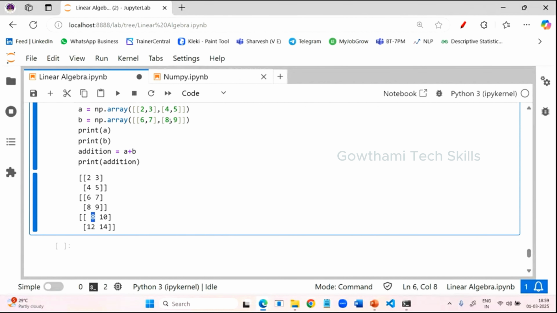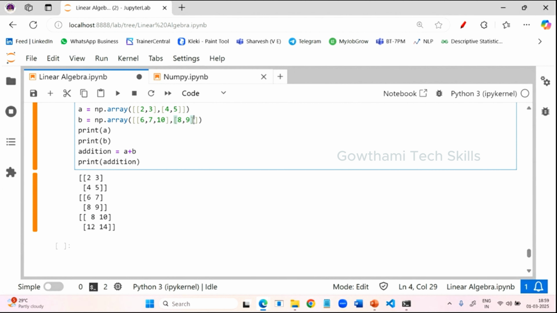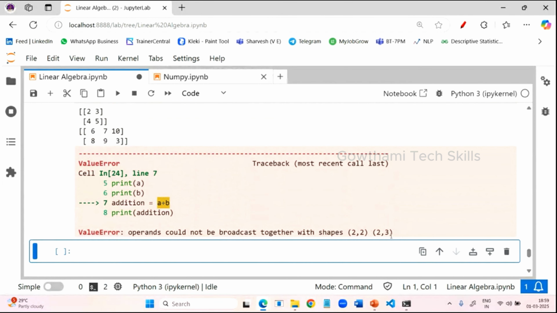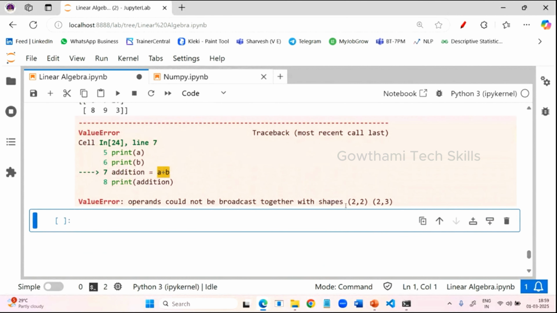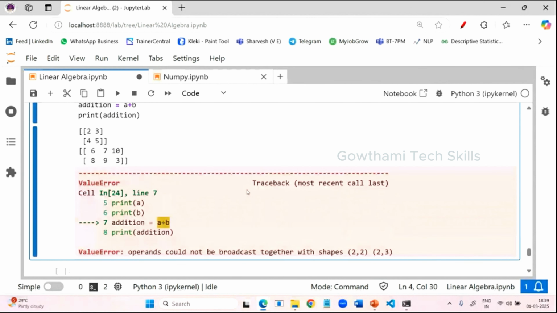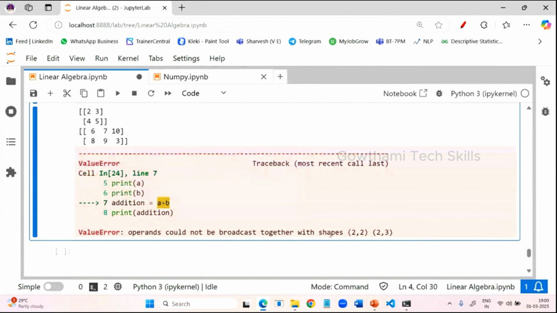Suppose the first matrix is 2 by 2 and the second matrix is 3 by 3. Is it possible to do? It throws an error. You cannot do it, because the first matrix has the size 2 by 2, and the second matrix has the size 2 by 3, that means 2 rows and 3 columns. It is not possible to perform addition.